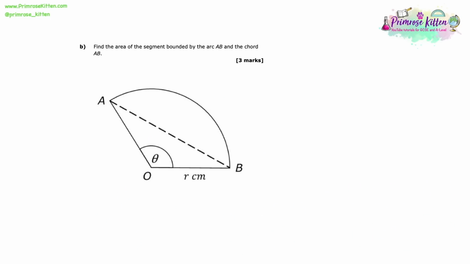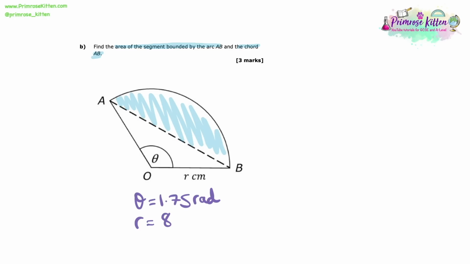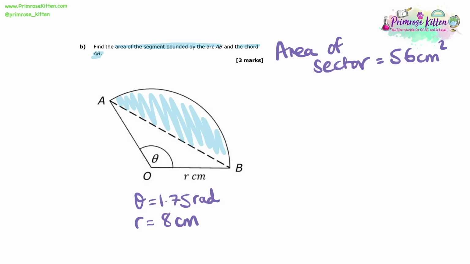Here we're asked to find the area of the segment bounded by the arc AB and the chord AB. So here we can see it's this region of our shape. And looking at that, we can see that to get that, we can take the area of the sector and subtract the area of the triangle. Let's remind ourselves of what information we already know. We worked out that theta equals 1.75 radians and R equals 8 centimetres. So we're going to use those to work this out. We were also told in part A that the area of the sector equals 56 centimetres squared, so we don't need to calculate that again.